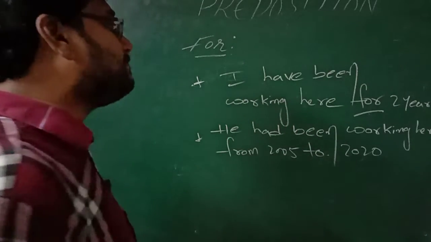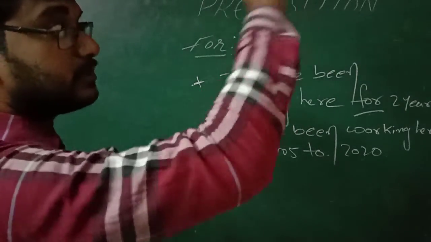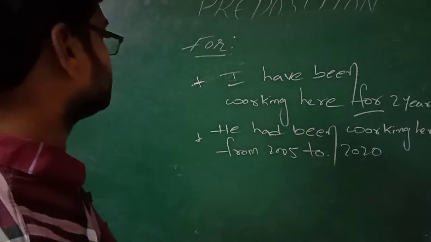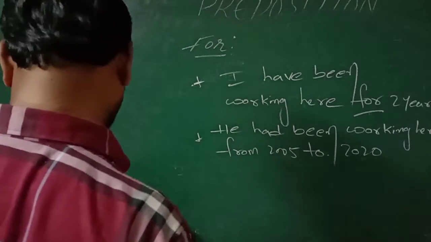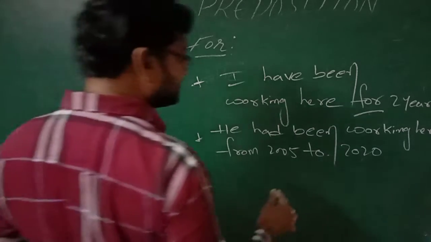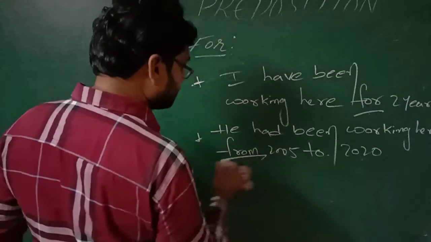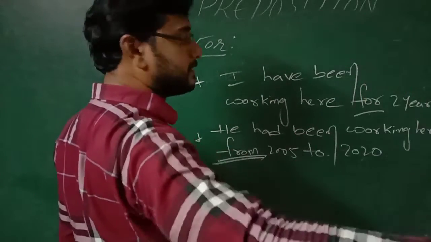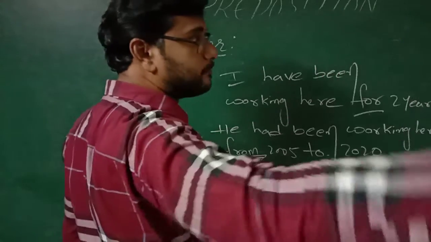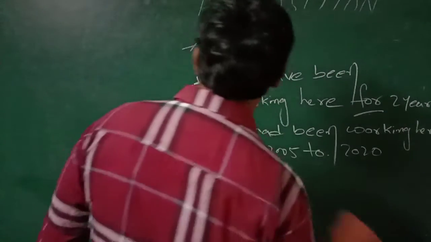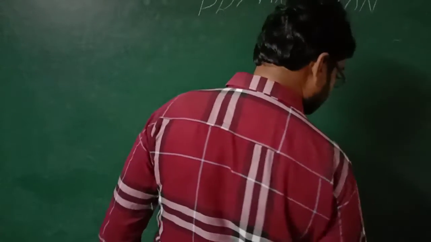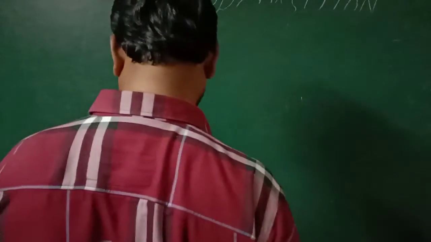So he had been working here from particular 2005 to 2020. So this is the example for from. Particularly they will mention from so-and-so period, from 2005 to 2020, from some point. Okay.